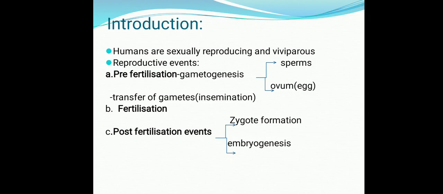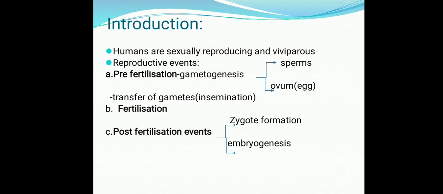See, chapter number 3, human reproduction. As we are aware, humans reproduce sexually and they are viviparous. Here you can correlate sexual reproduction with chapter number 1.